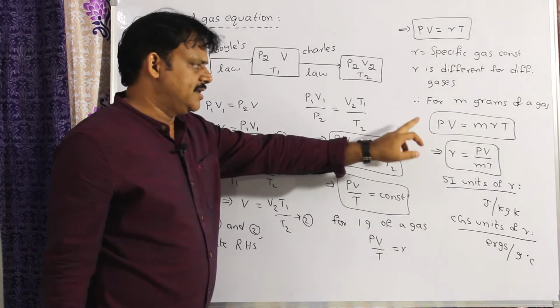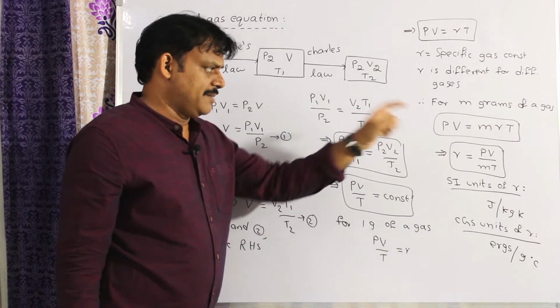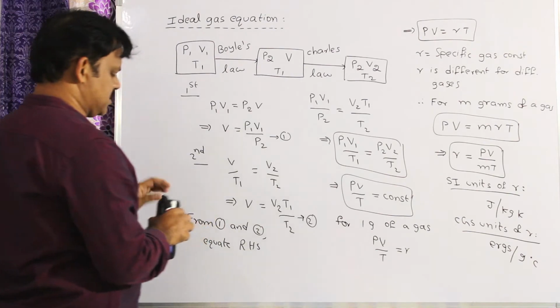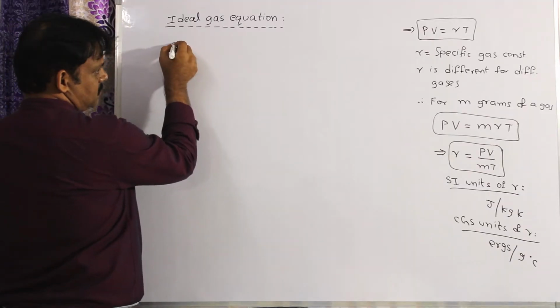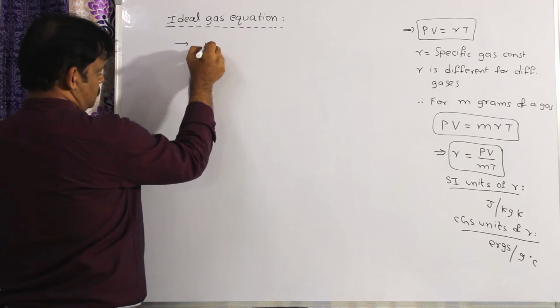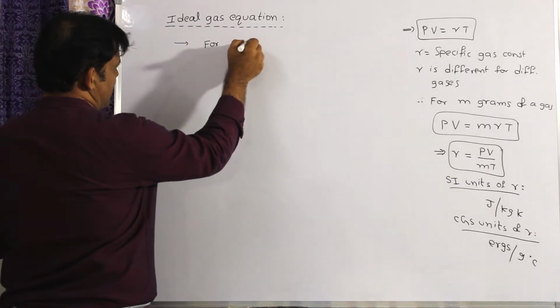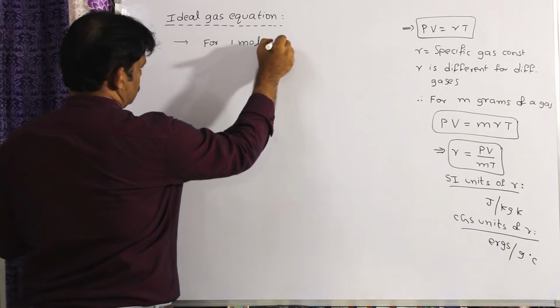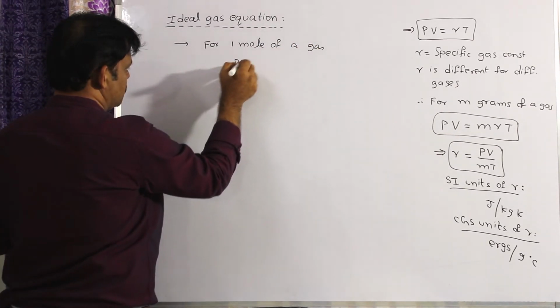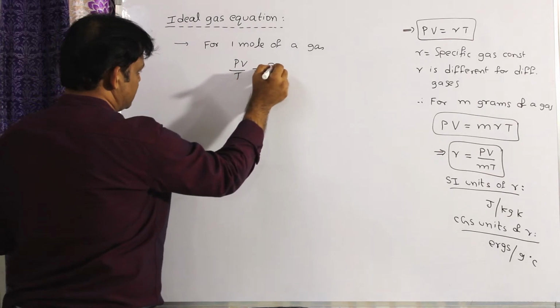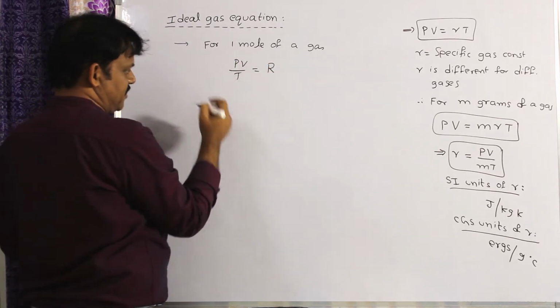This is the ideal gas equation for m grams of a gas. Suppose we take n moles of a gas. For 1 mole of a gas, PV by T is equal to constant. That constant can be termed capital R for 1 mole of a gas.